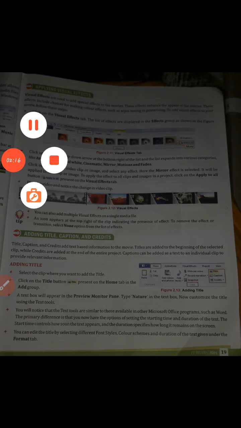Now customize the title using the text tool. Various tools are given there, and you can work on this title. Various titles are there, you can go through it and you can make several changes. You can put various effects on the title which you wish to give.